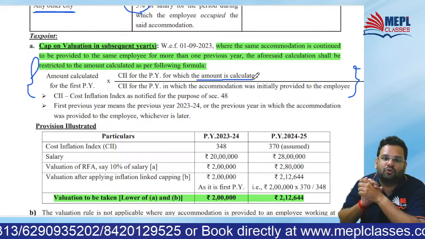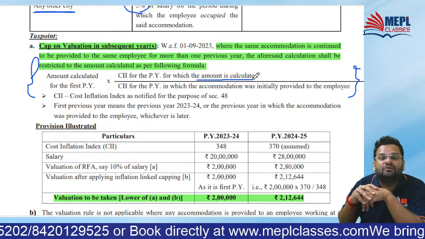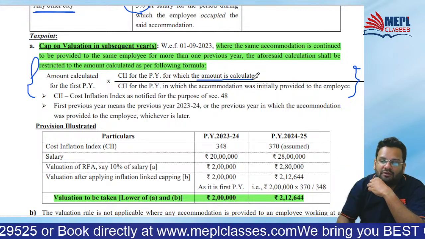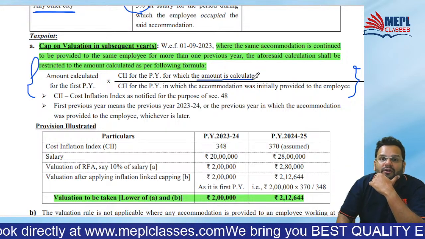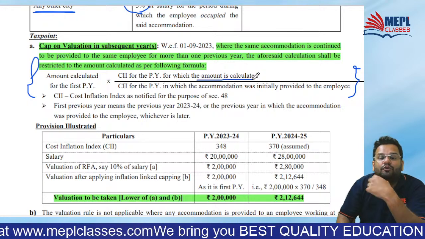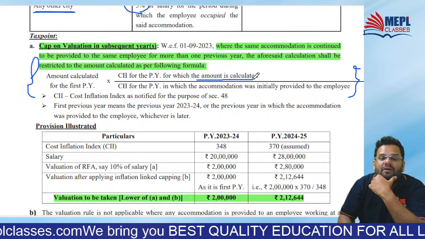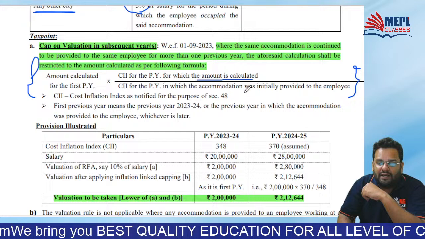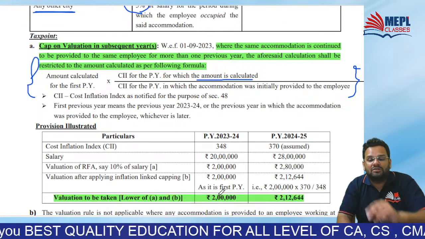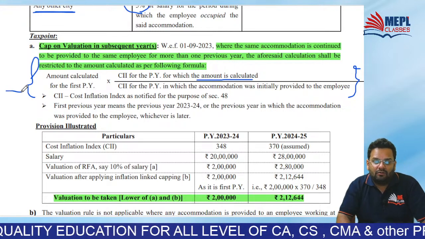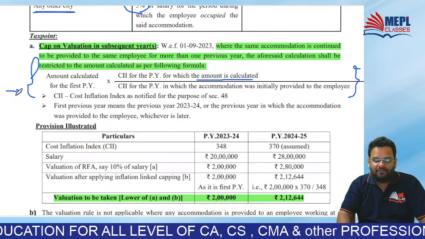This working you should do, and this will be your maximum value of accommodation. So in future, your value of accommodation will be the value you calculate as per percentage or this, whichever is lower.